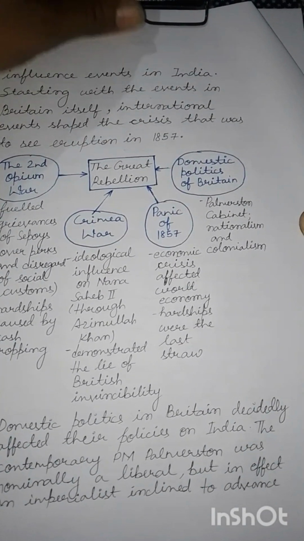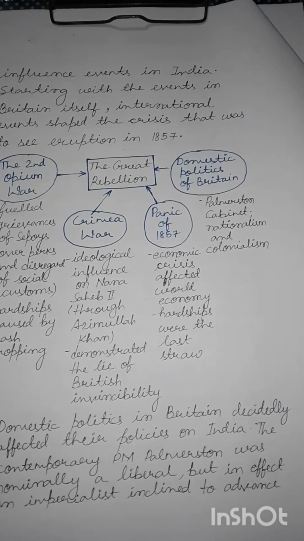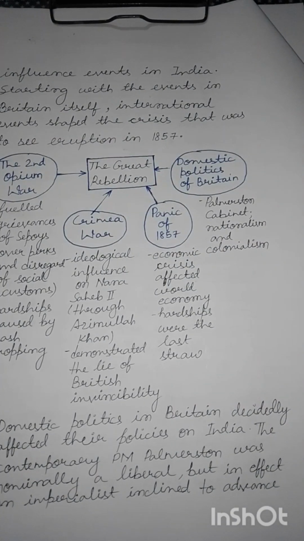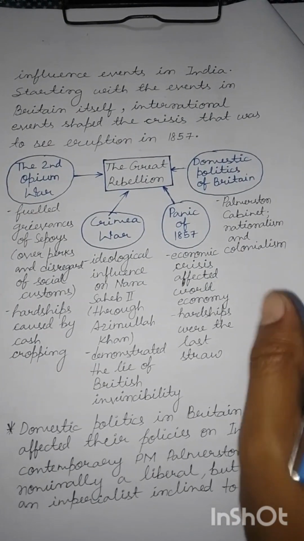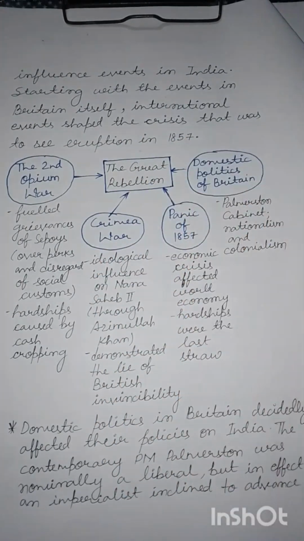Starting with the events in Britain itself, you can understand it, because it was Britain that was ruling over India. So events in Britain, that is, domestic politics in England, for example, would certainly have had some bearing on India too. International events shaped the crisis that was to erupt in the year 1857.